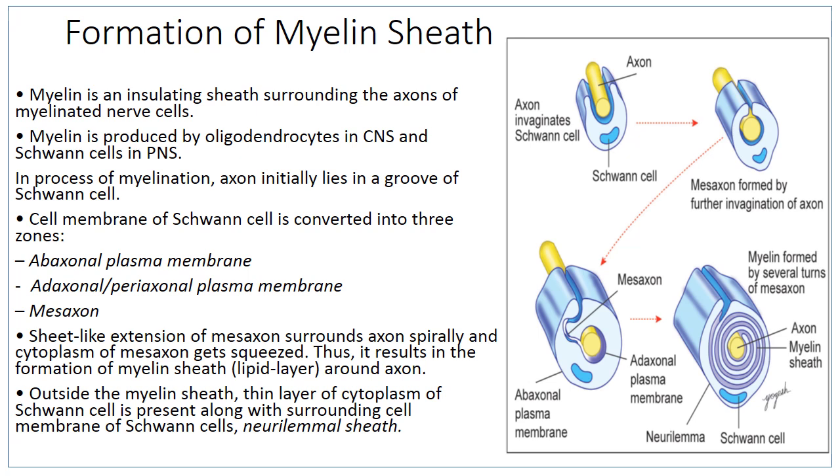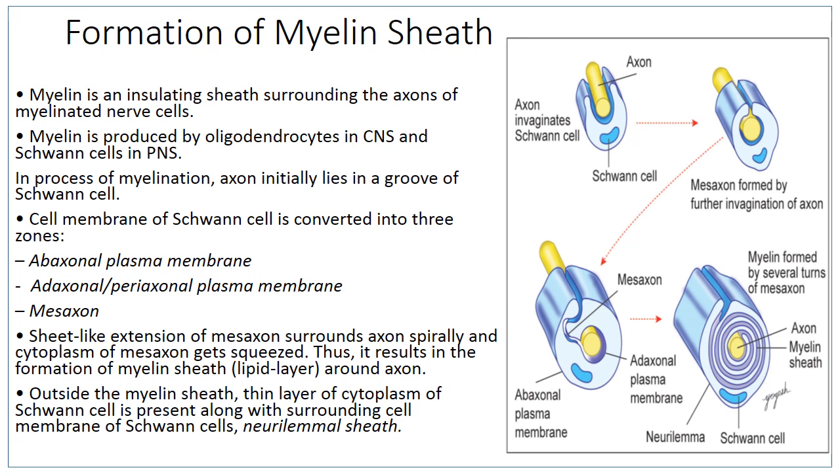Then the sheet-like extension of the mesaxon surrounds the axon spirally, and the cytoplasm of the mesaxon gets squeezed. As a result, there is formation of a lipid layer around the axon, and it is known as the myelin sheath.